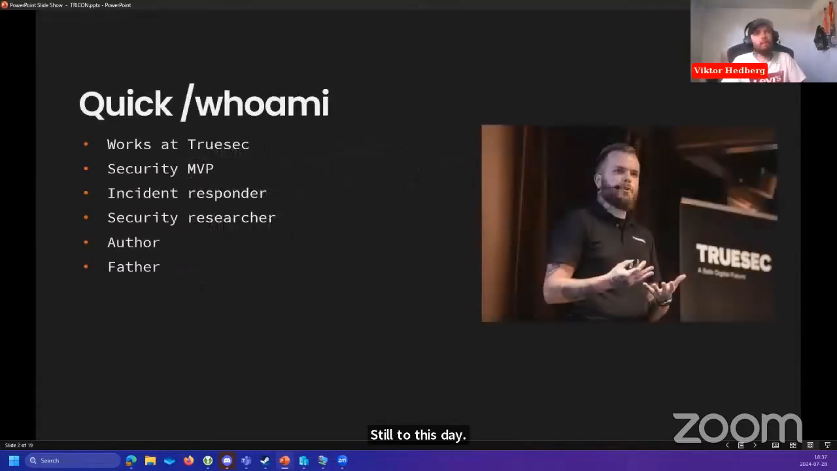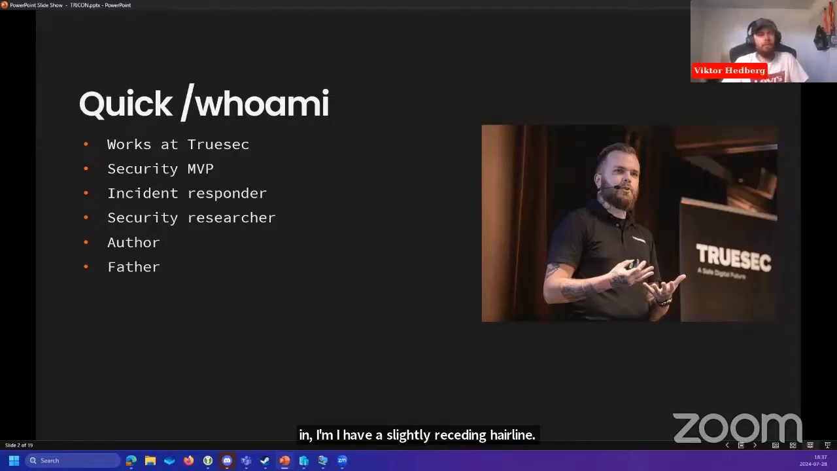So, as I said, quick, who am I? I work at TruSec as an incident responder, security researcher. I'm a Microsoft security MVP in identity and access and cloud security technology areas. That's an image of me when I had more hair. Three kids in, I have a slightly receding hairline, hence the cap.